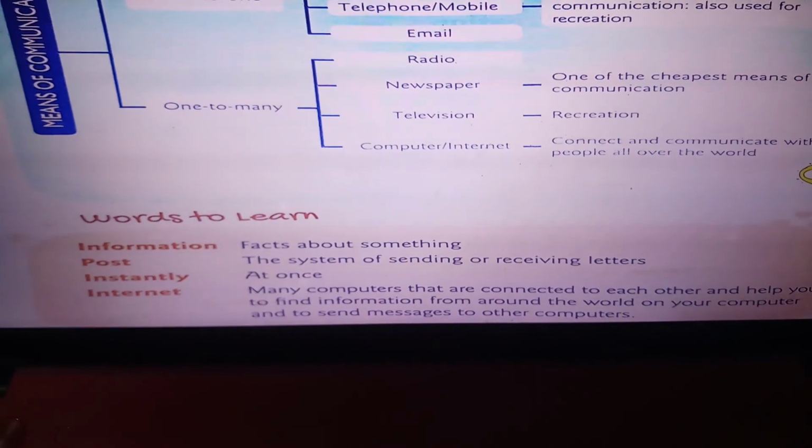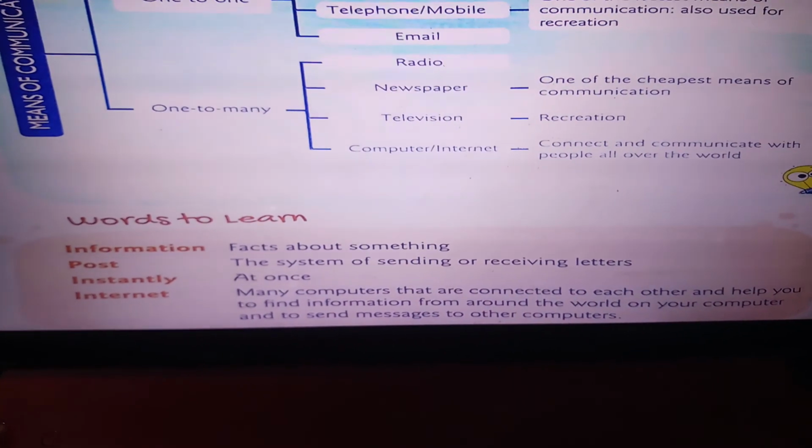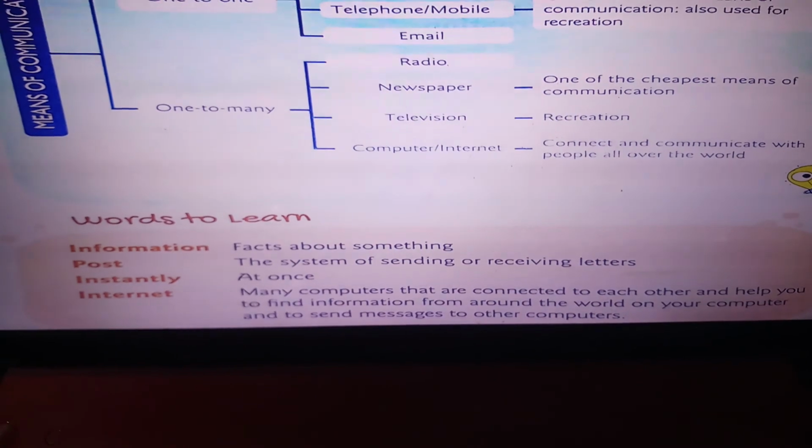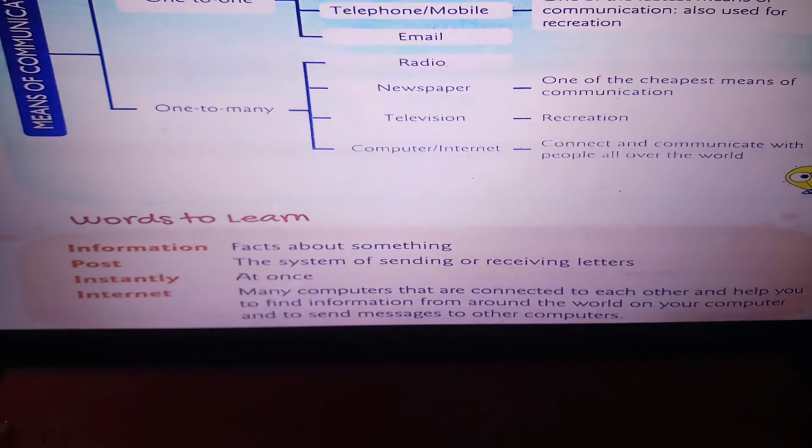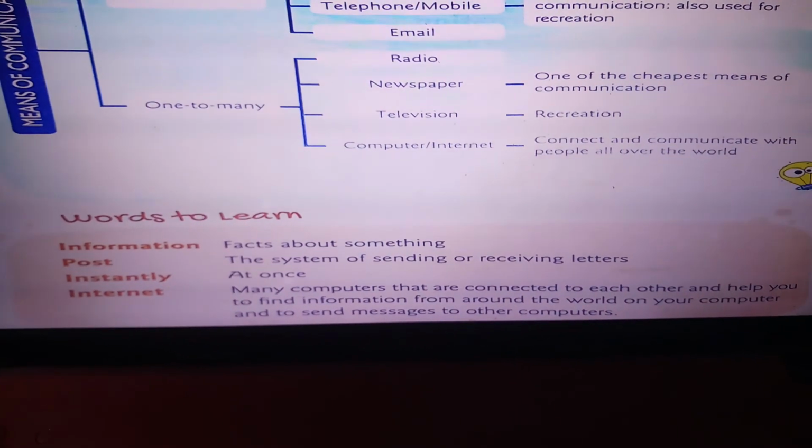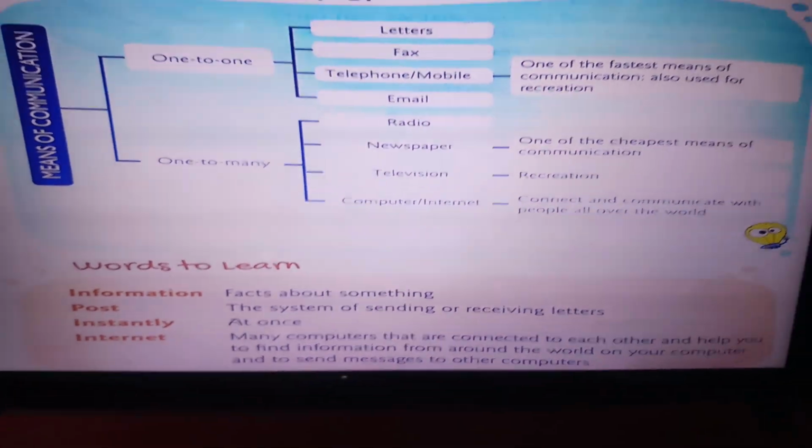Okay, internet is many computers that are connected to each other and help you to find information from around the world on your computer and to send the messages to other computers. I hope this is clear to you.